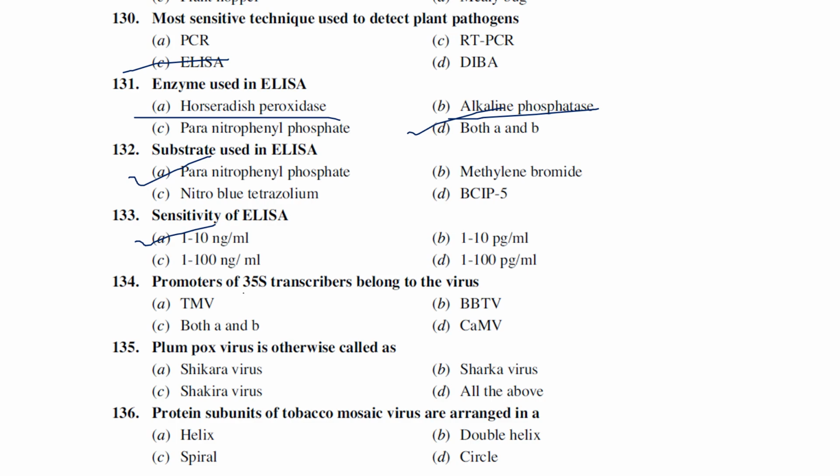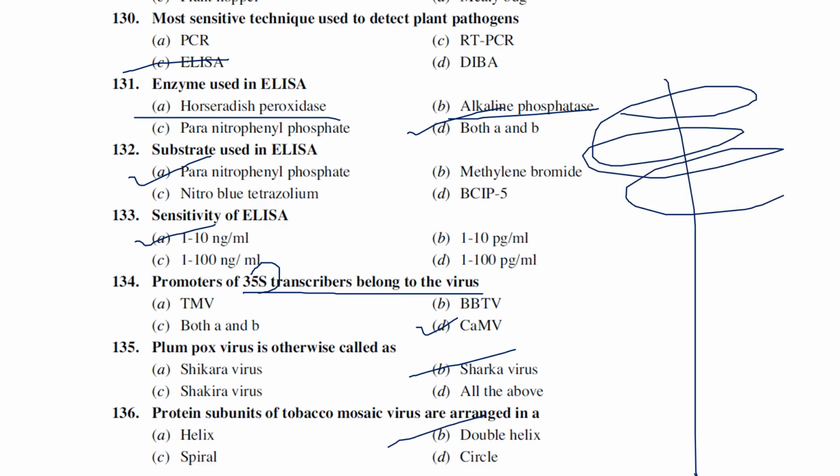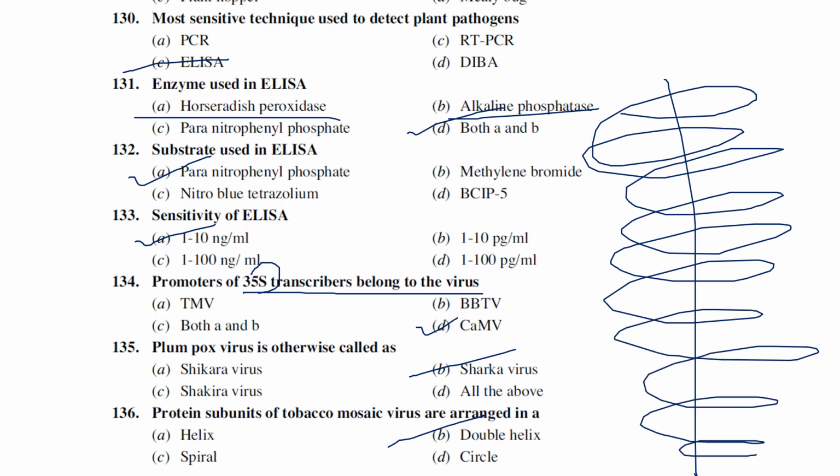The promoter, which is the 35S promoter, belongs to a virus. This 35S promoter is a very famous promoter used in gene transfer, that actually originated from cauliflower mosaic virus. Plum pox virus is otherwise called Sharka virus. The protein subunits of tobacco mosaic virus are arranged in a helix. Like this, this is TMV. This is how it is actually arranged, a helical structure in tobacco mosaic virus.